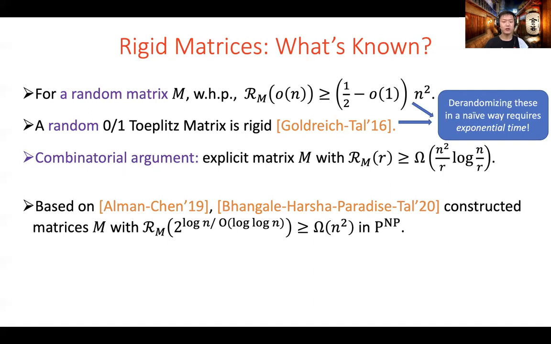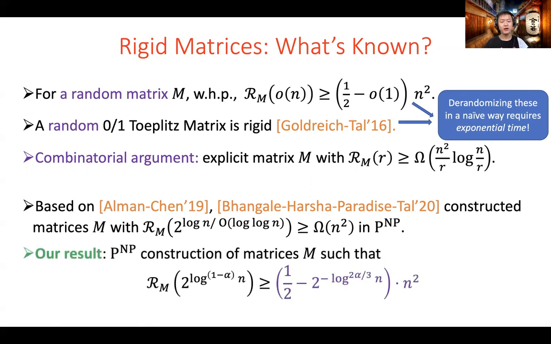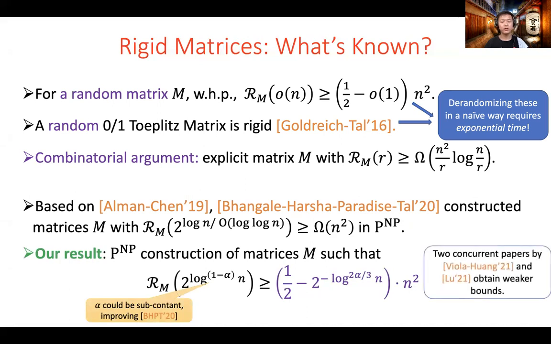We further improved their result by improving the rigidity. That is, we construct matrices that keep almost polynomial rank unless you change nearly half of all entries. Note that half n squared is the extreme case, since for every matrix, either the all-zero matrix or the all-one matrix can approximate it on at least half of all entries. In our result, the parameter alpha could be made subconstant, which allows us to strictly improve the result in BHPT. There are two concurrent works by Viola and by Huang and Lu, which also consider the construction of extremely rigid matrices. They obtained similar results, but with a weaker rank bound than ours.